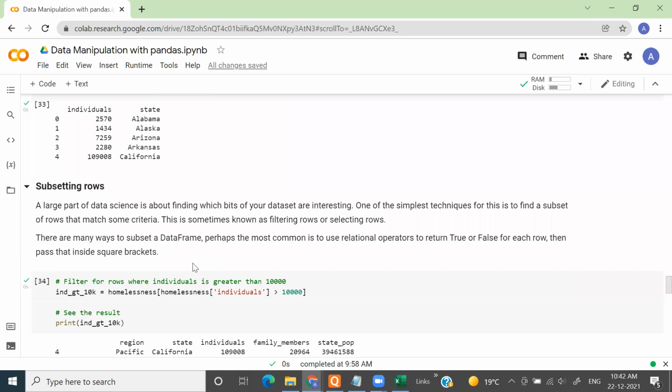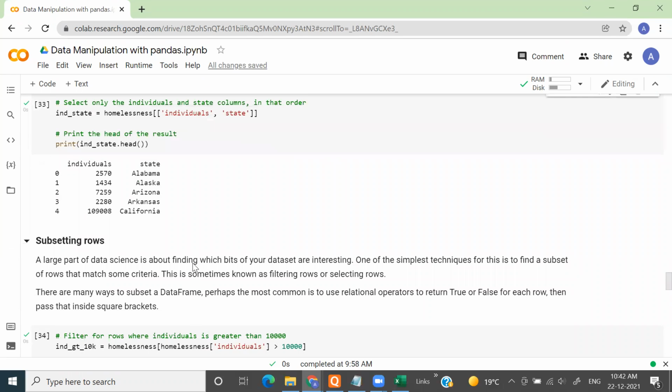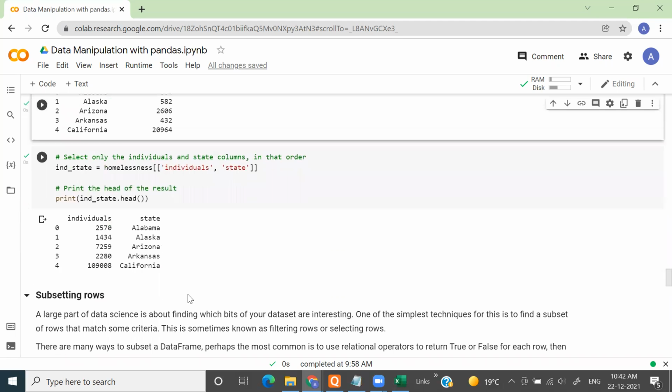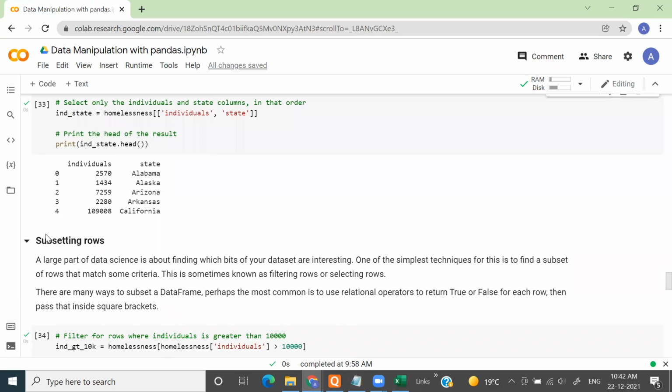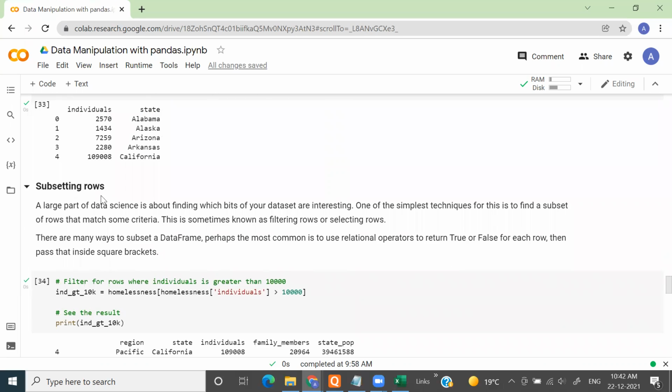Can we move ahead, or do we want to invest a bit more? Right now you're telling about how to select one column or two columns and print it. Yes, exactly. So I got it. Okay. All right. The next is subsetting of rows. So how do we subset rows?